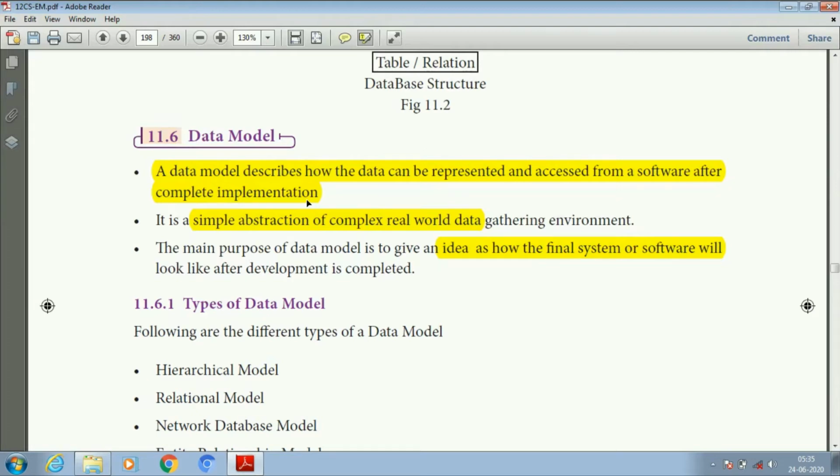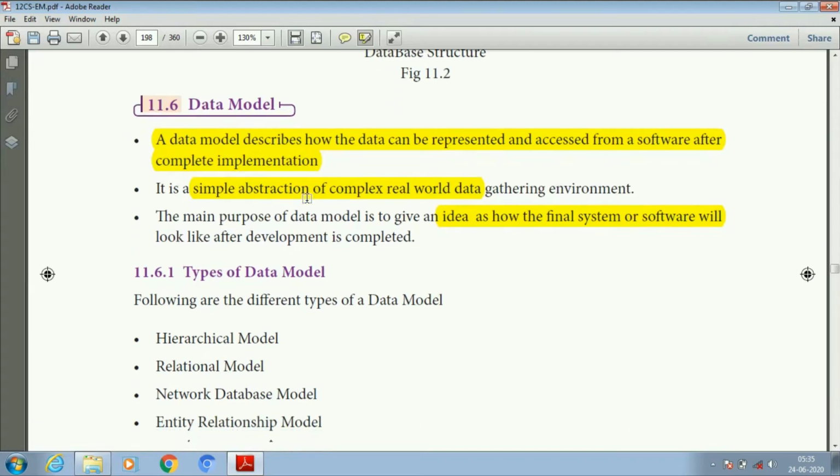How the data are stored in this database. Here the main purpose is to give an idea of how the final system or software will look after development is completed.